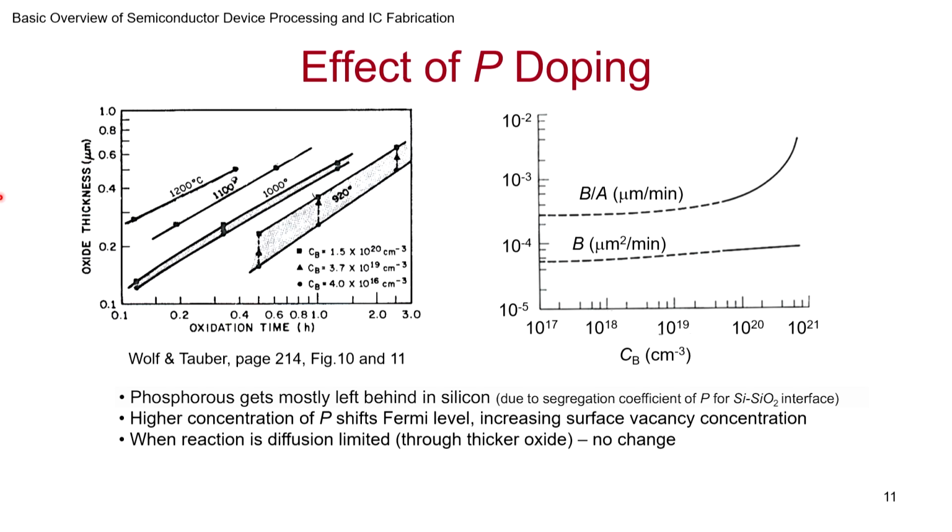When the reaction is diffusion limited, through the oxide, there is no change. So for thick oxides, phosphorus doping will play no role. You don't have to worry about doping concentration, but with thinner oxide you will have to. When reaction limited, especially when it is thin and you are starting off, the rate of reaction depends on the phosphorus present at the silicon interface close to the SiO2.